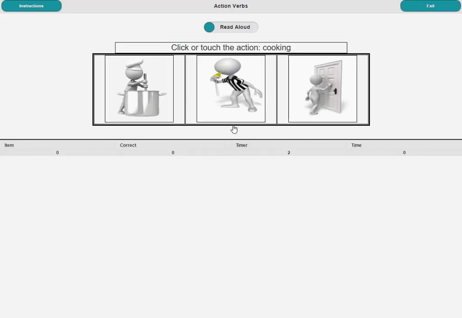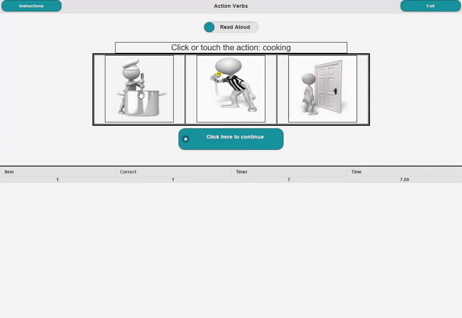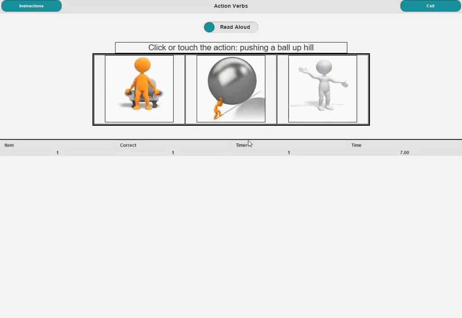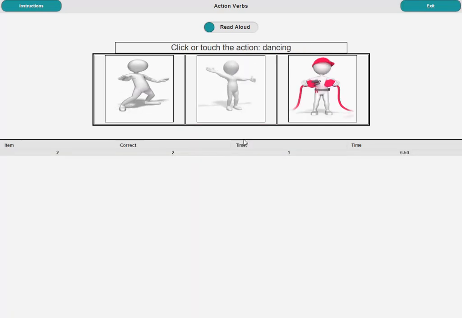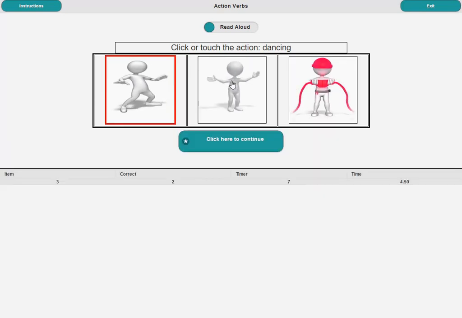Hello. Click or touch the action, Cooking. That was great. Click or touch the action, Pushing a ball uphill. Good. Click or touch the action, Dancing. No, the correct action has a red border.